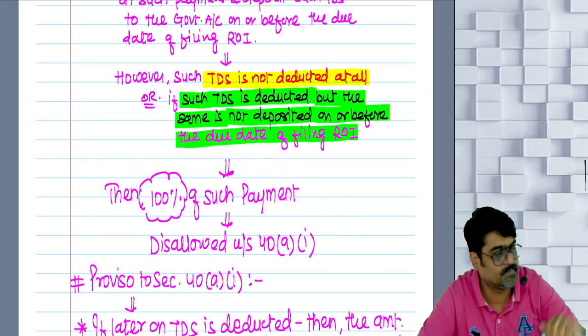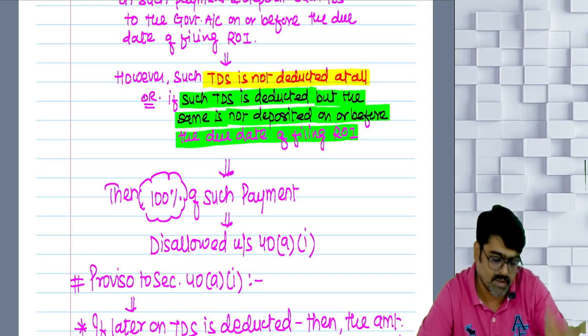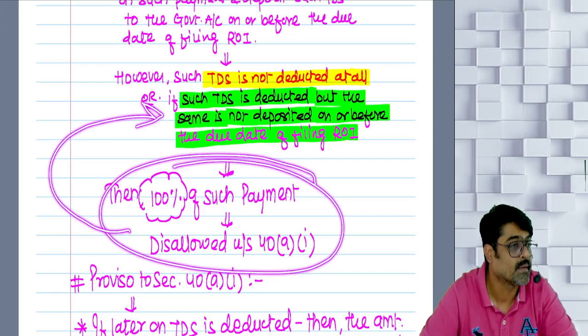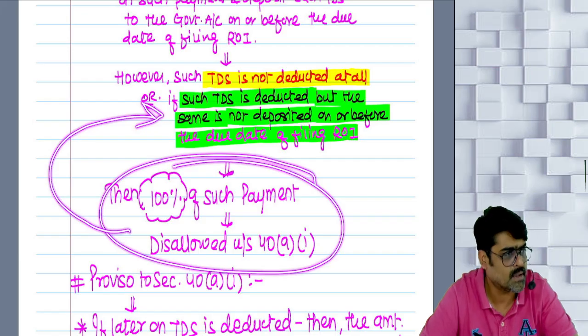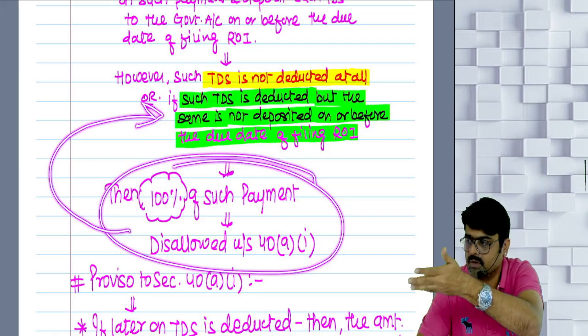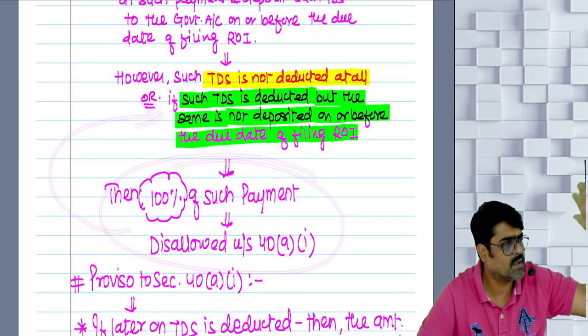Understanding? But what if this payment was disallowed because you deducted but did not deposit? Then the year in which you actually deposit this amount, in that year the amount which we have disallowed will be allowed as a deduction.